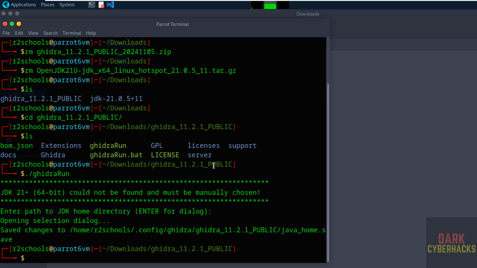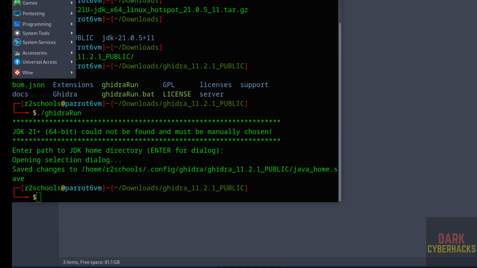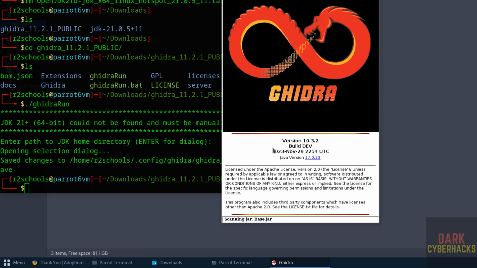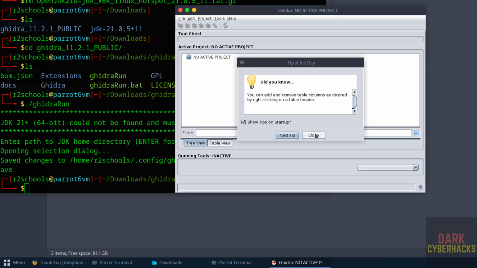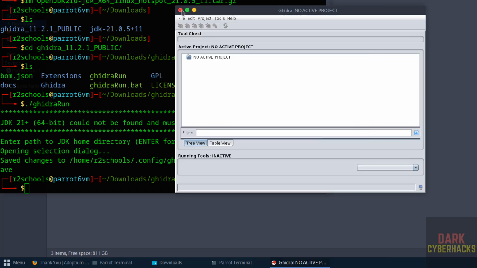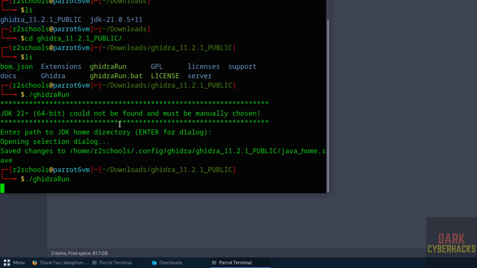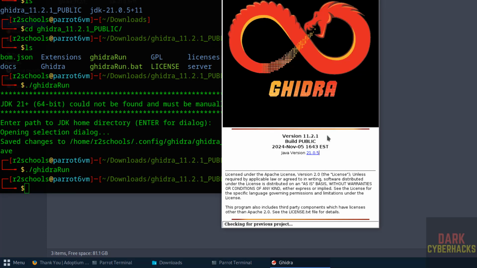Again, if you want to open the same one, but if you open from this menu Ghidra, it will open the older version. See, if you open it, see, this is the older version. But if you want to open newer version, close it. Better uninstall or open newer version by going to this directory. Hit enter. See, now it is opening 11.2.1.